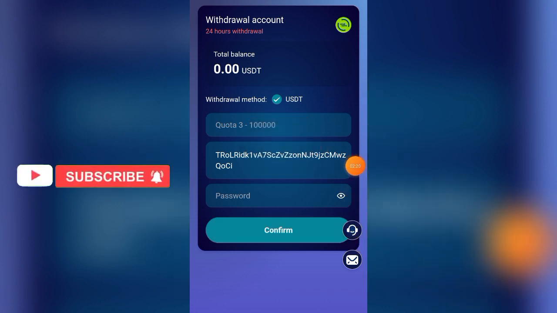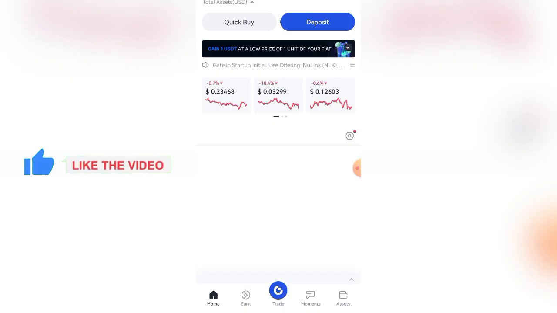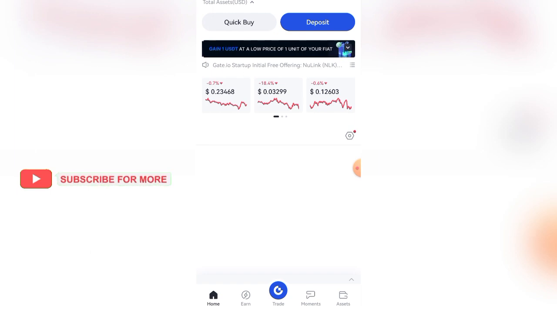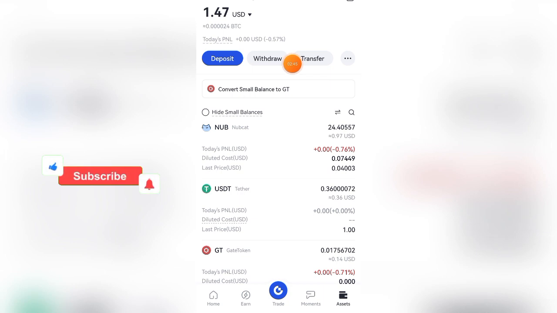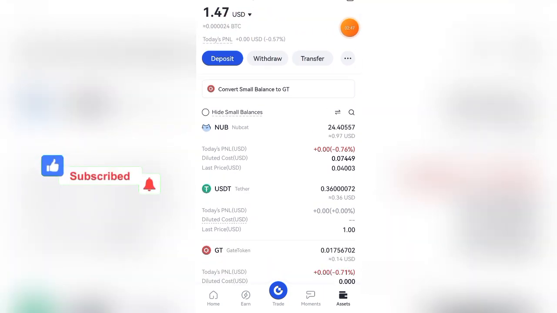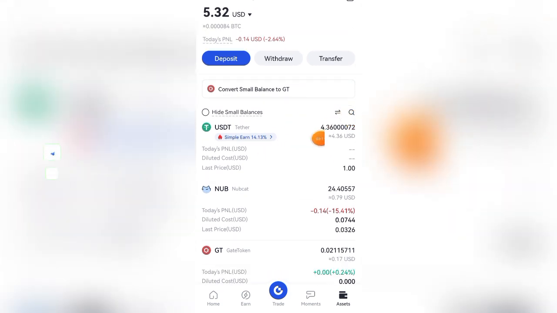Alright, you see withdrawal successful. I'm going to check my wallet address now to know if this money has been deposited in my wallet. This is my gate.io, and I'll check assets, and this is what I have. I have 1.47 USDT in my wallet. I'm going to refresh. You see the money has entered. You see 4.3 USDT has entered, and you can see it up here.